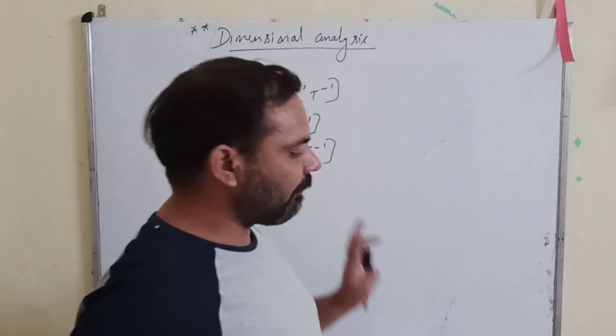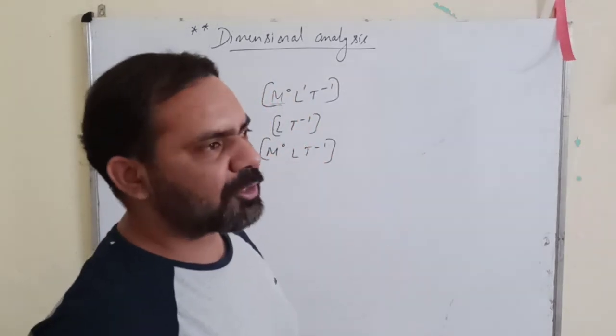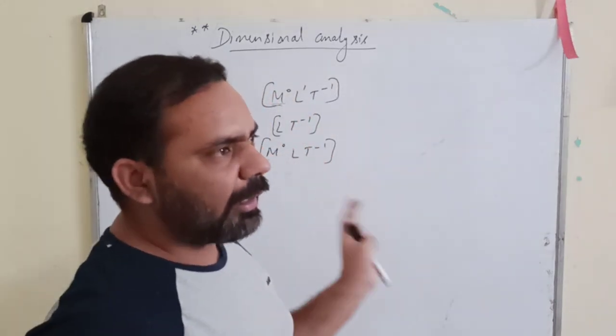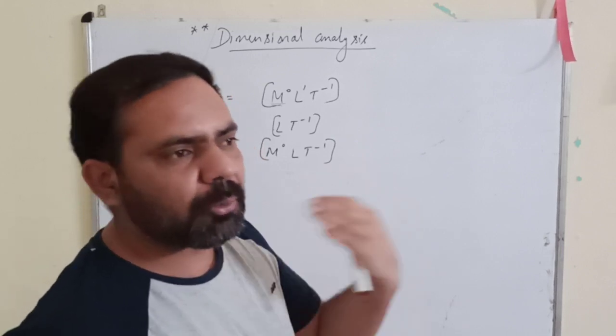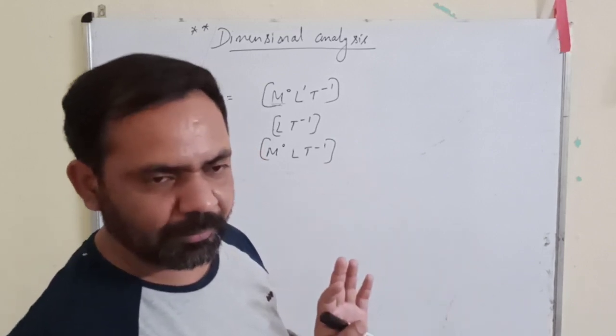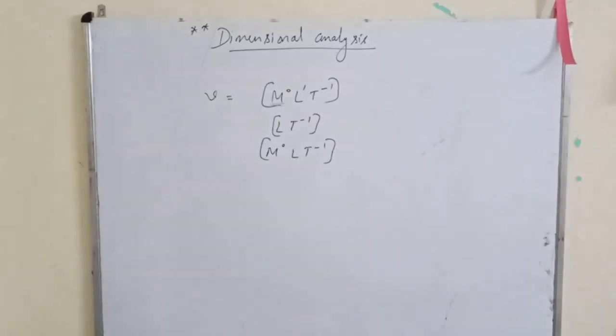So similarly, you can find the dimensional formula or dimensional equation or dimensions of any derived quantity. You must know the formula of that derived quantity, right? You must know the formula.